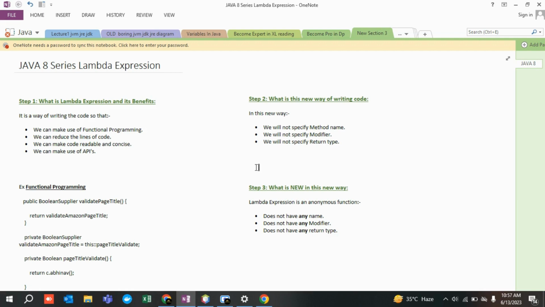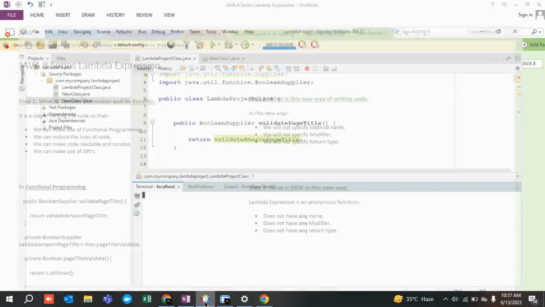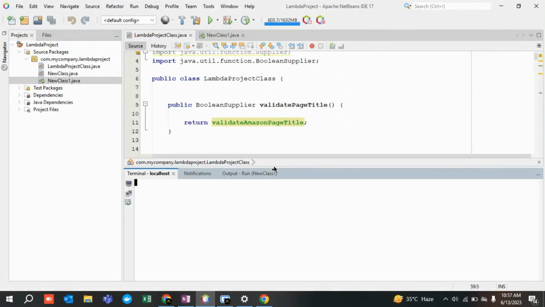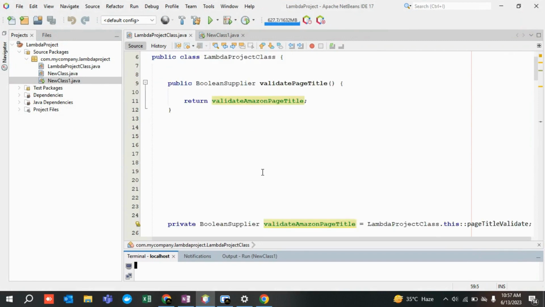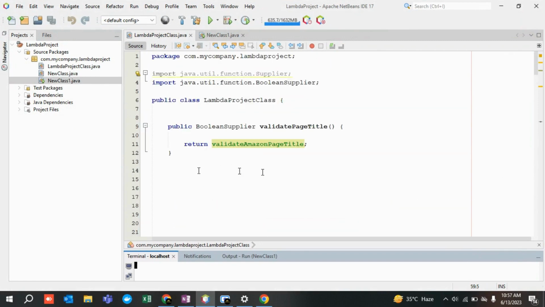I know I am taking some time to build up some theory, but it will make some sense. For that, I'll make you understand a particular piece of code which is currently being used in industry as of now. The code that I have written is currently being used in some organizations. So what is happening over here? Those who do not know anything, let's say this is a method.